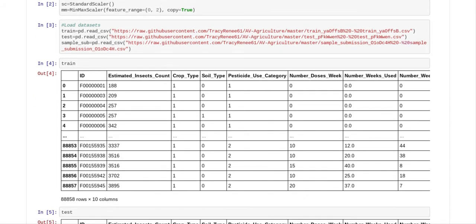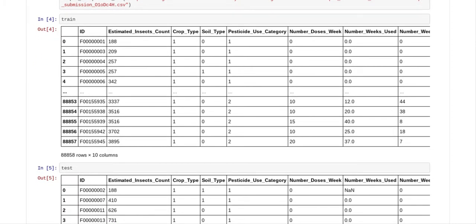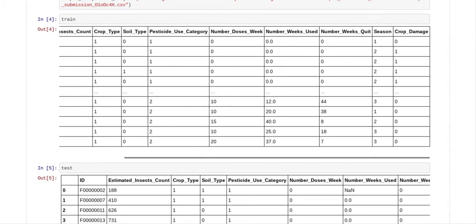Then I loaded my data sets, and you can see that my data sets are also on GitHub. So if you want to use the data sets to experiment, the data sets are actually in my GitHub account. If you want to use them, you're more than welcome. So I checked the train account, and you can see all of the